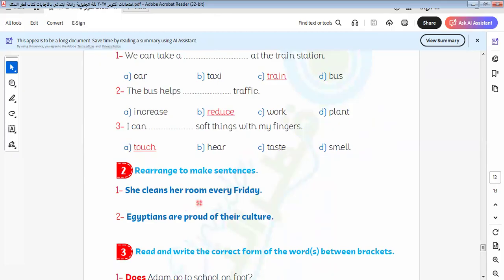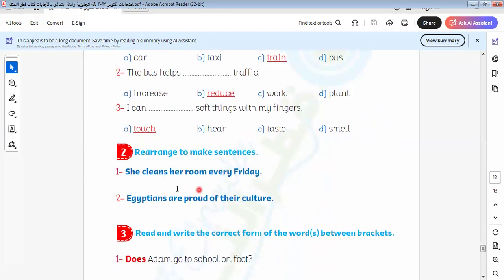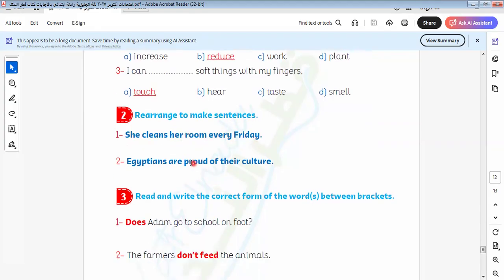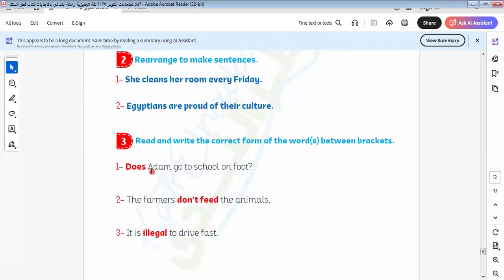I can what? Touch. Here is also the rearrange. Let's do it together. So here is the subject, she. Where is the verb? Cleans her room every day. So the correct sentence will be: she cleans her room every day. Subject, verb, object. I would like to repeat this rule with me to answer this question in the correct way. Egyptians are proud of their culture. It's true that Egyptians are always proud of their culture. Okay, let's go to another one.